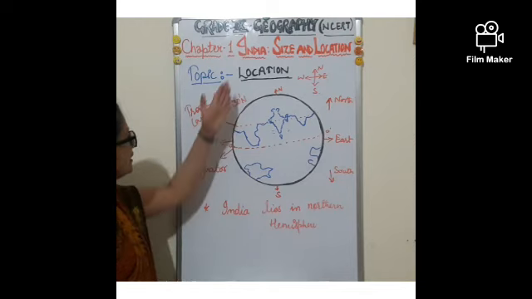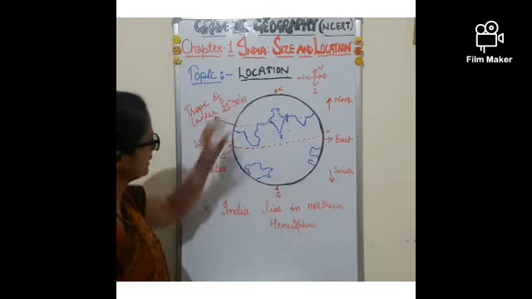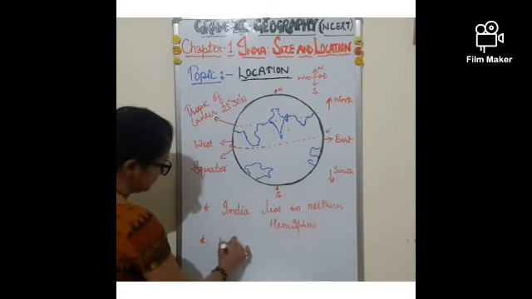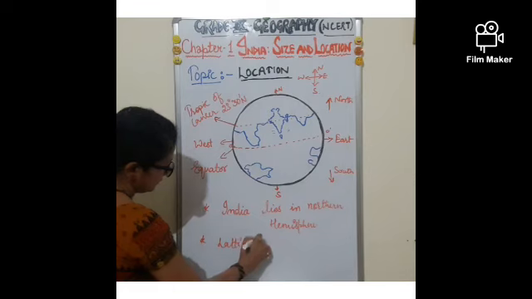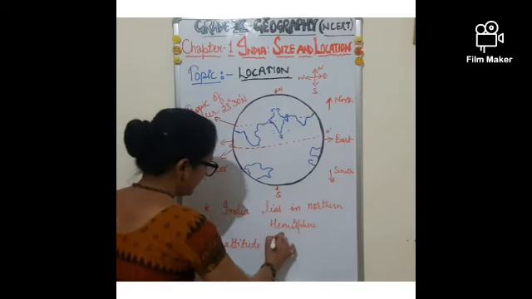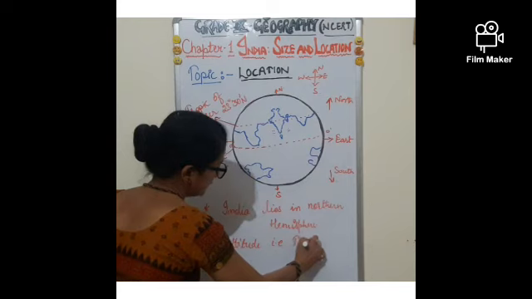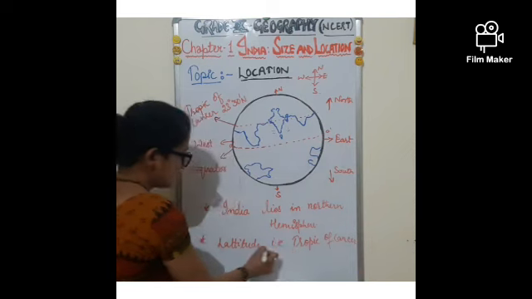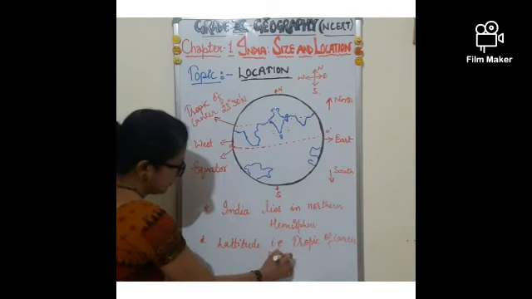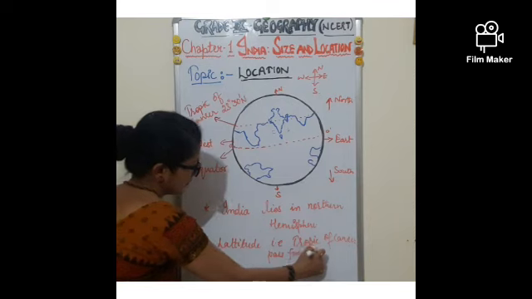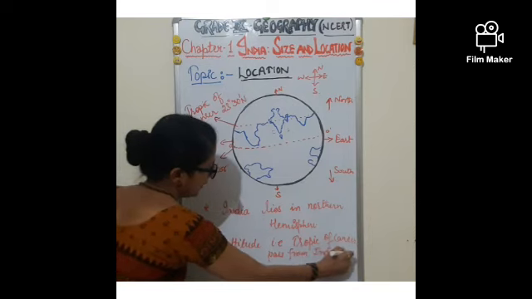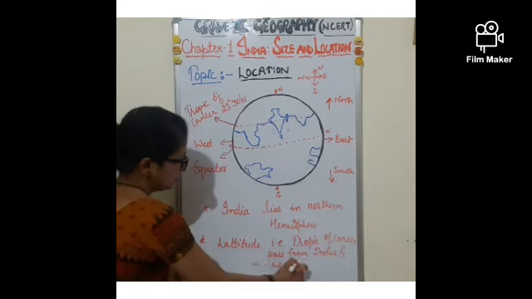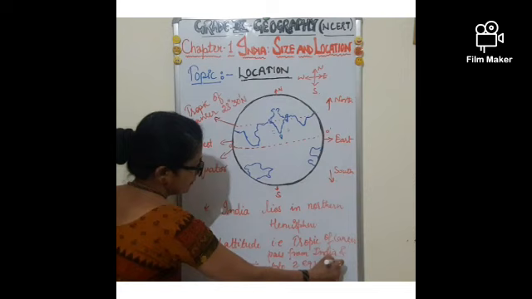So in this way we have seen that the location of India is in the northern hemisphere, and one of the latitudes, that is the Tropic of Cancer, passes through India and divides it into two equal parts.